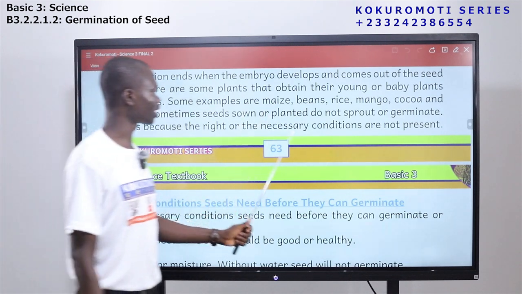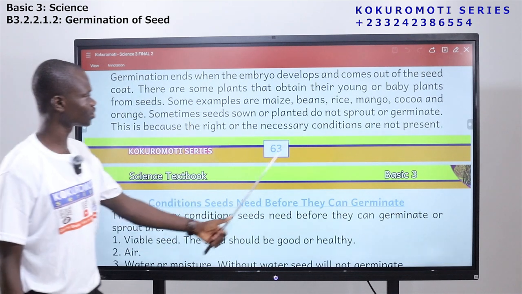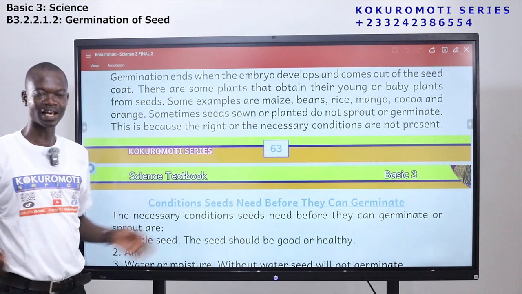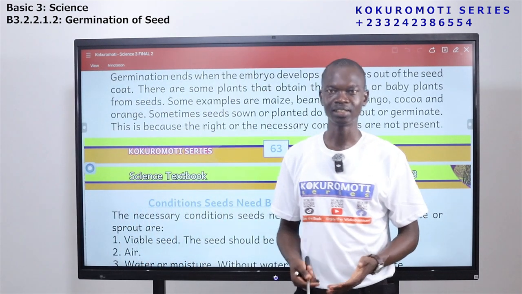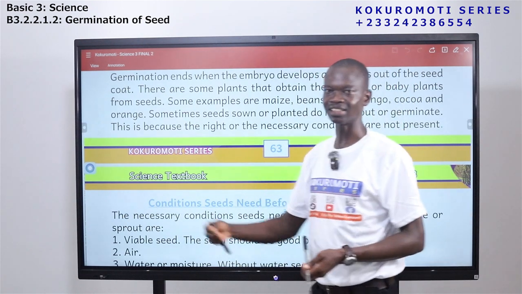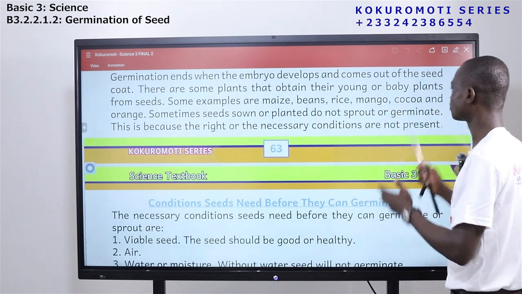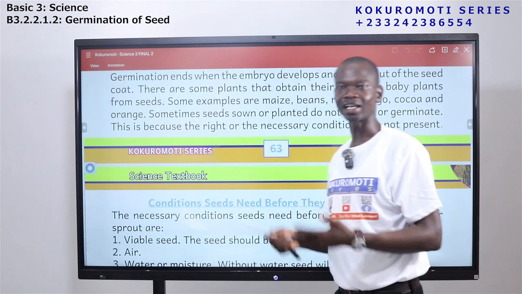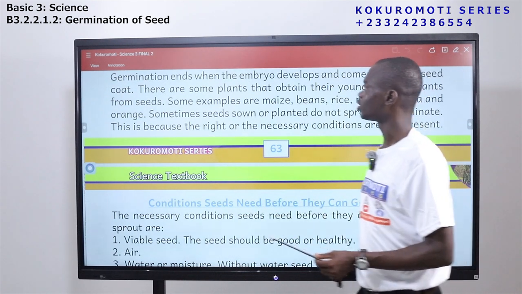Sometimes seeds sown or planted do not sprout or germinate. This is because the necessary conditions are not present. So what we are saying is that not all plants are able to give baby ones through the seed. Some plants use a stem, but those that use the seed undergo germination. Maize, beans, rice, mango, cocoa, and orange are some of the plants that use the seed to get new or baby ones.